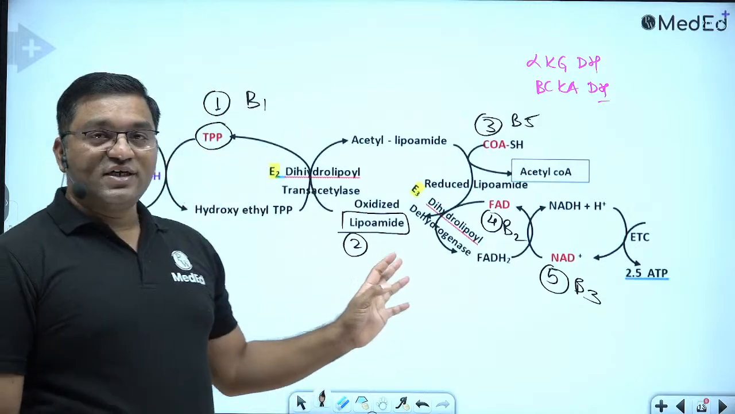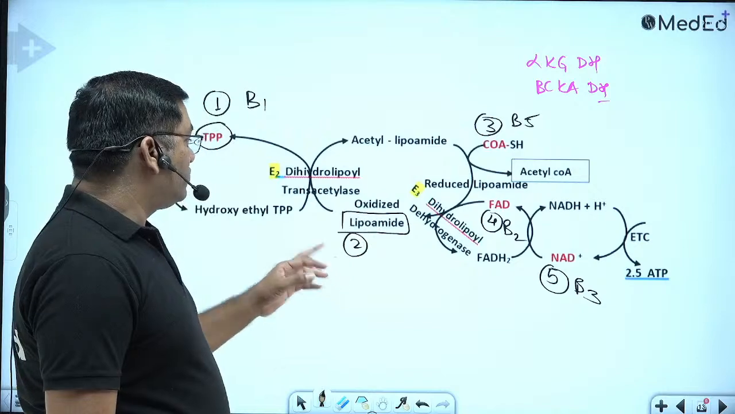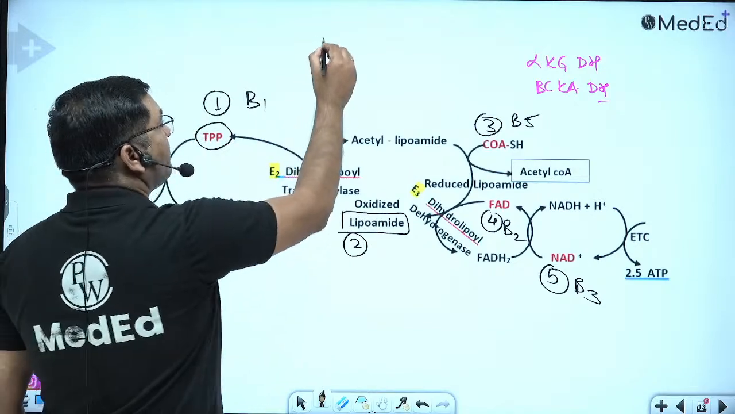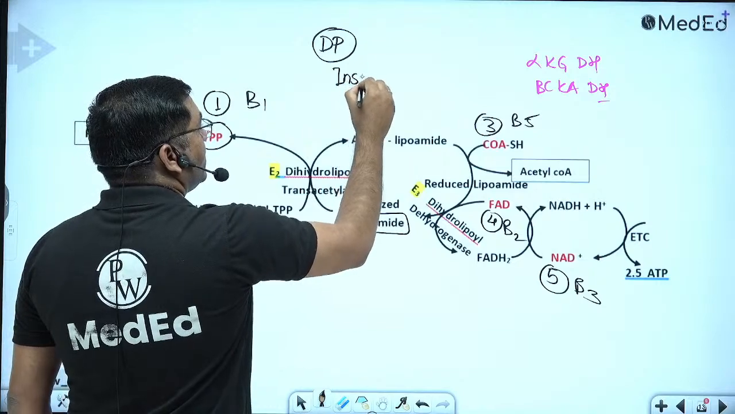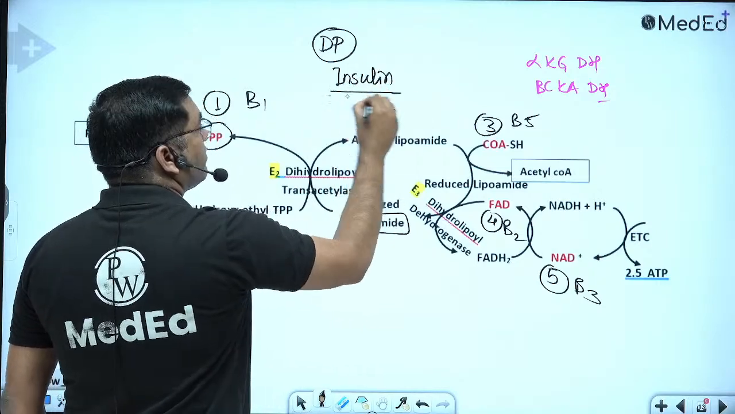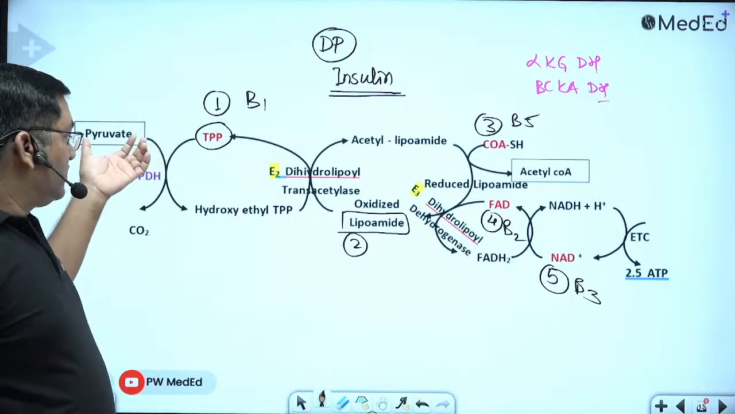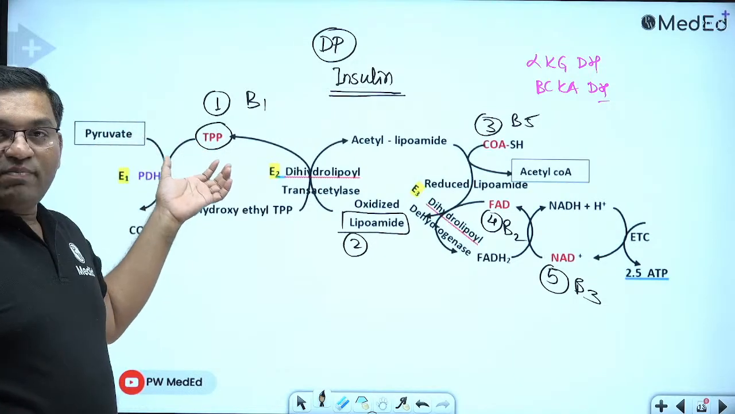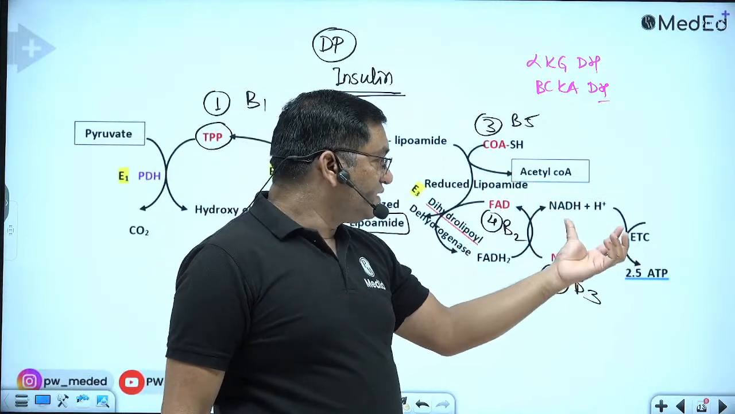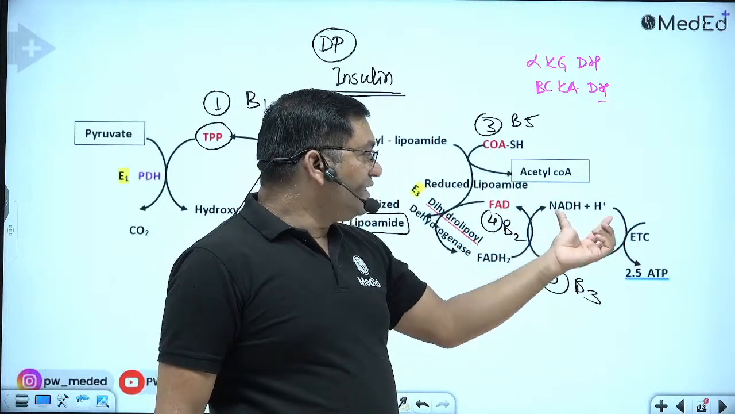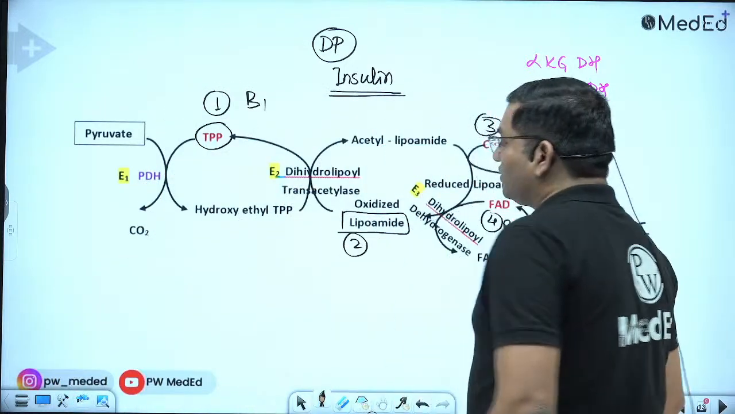How is it regulated? Pyruvate dehydrogenase is active in the dephosphorylated state, and the dephosphorylated state is maintained by insulin. So insulin will favor pyruvate dehydrogenase. The substrate, pyruvate, will stimulate the pathway, while the products, acetyl coenzyme A and NADH, will inhibit the pathway. Okay, this is how the pyruvate dehydrogenase complex is regulated.